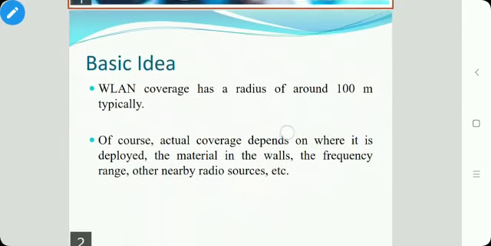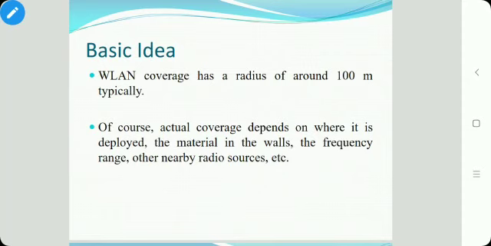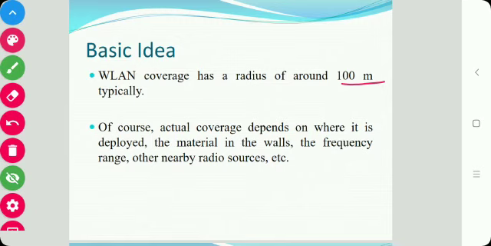So first is a basic idea. WLAN coverage typically has a radius of 100 meters. This covers several rooms or a small company with a few offices. Of course, actual coverage depends upon where it is deployed, the material in the walls, as well as the frequency ranges and other nearby radio sources. WLANs offer a cheap alternative to running a wire to every office, allowing a fast installation.